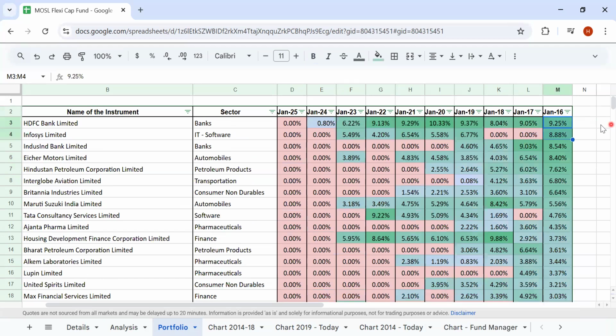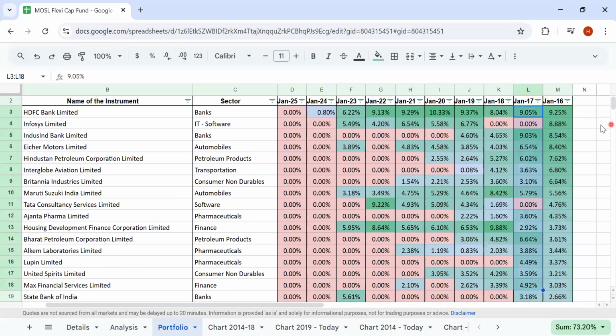In Jan 16, what was at 90%? It was the same in 17.